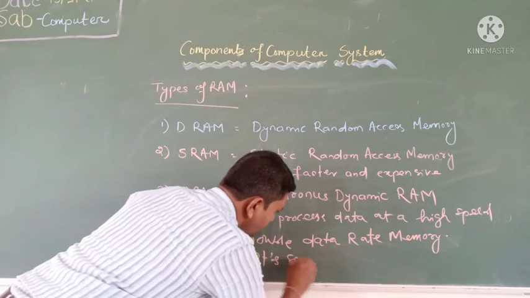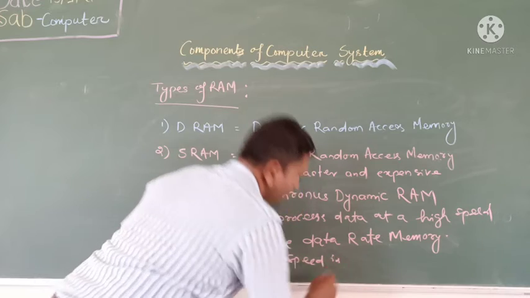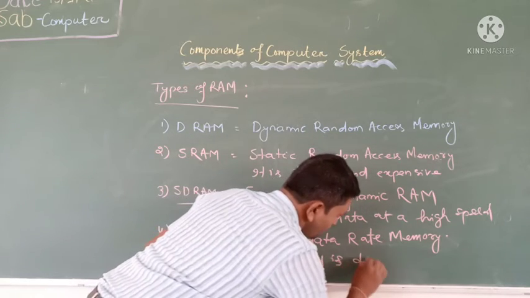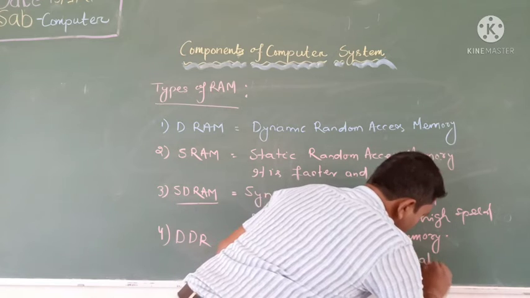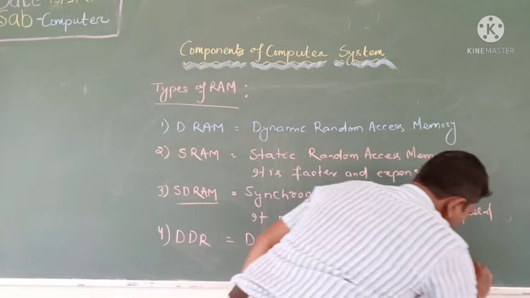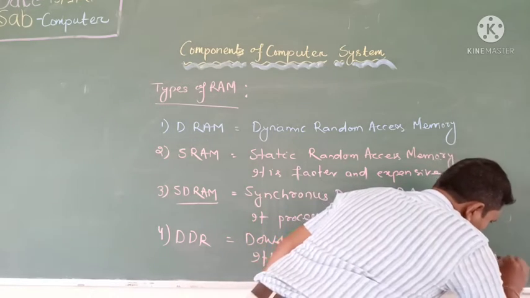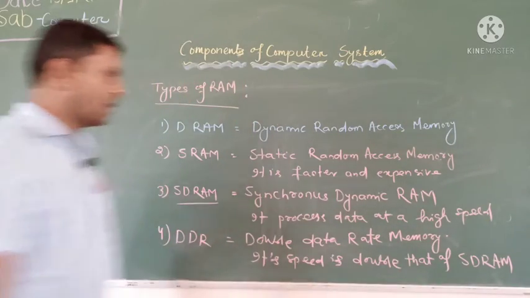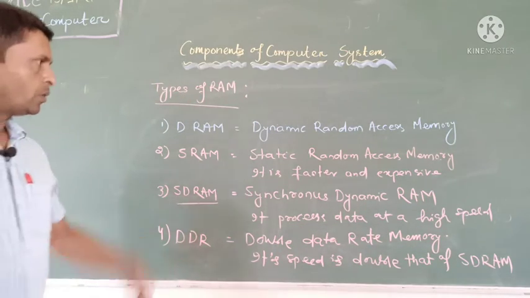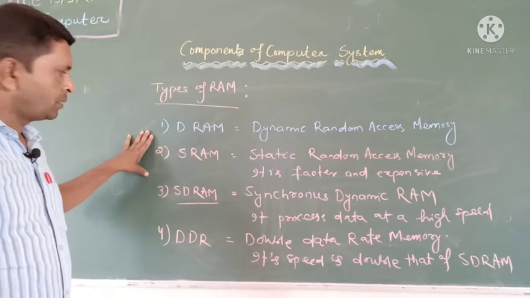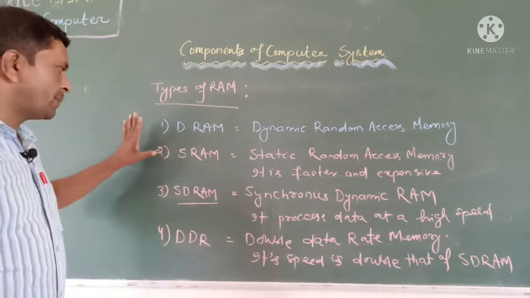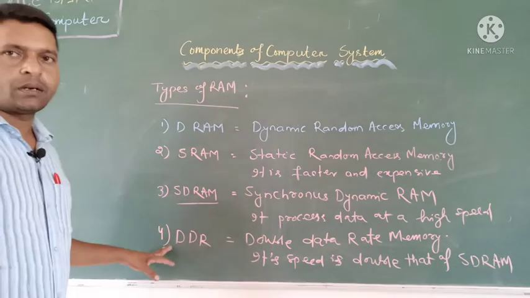Its speed is double that of SDRAM. Double that of SDRAM. Okay, so these are the different types of RAM you are using in your computer: DRAM, SRAM, SDRAM and DDR. Okay.